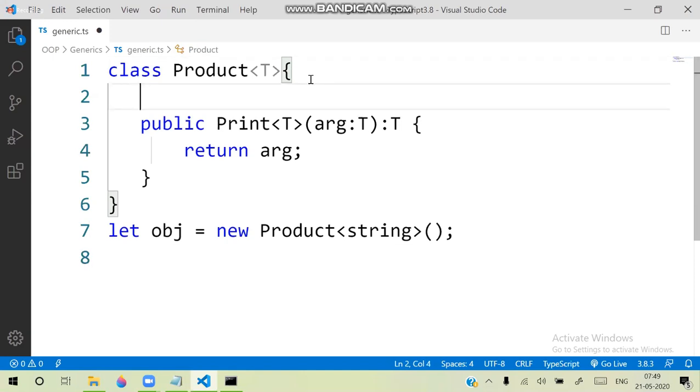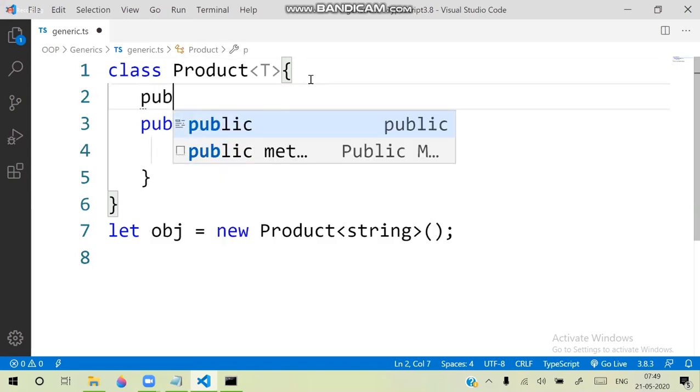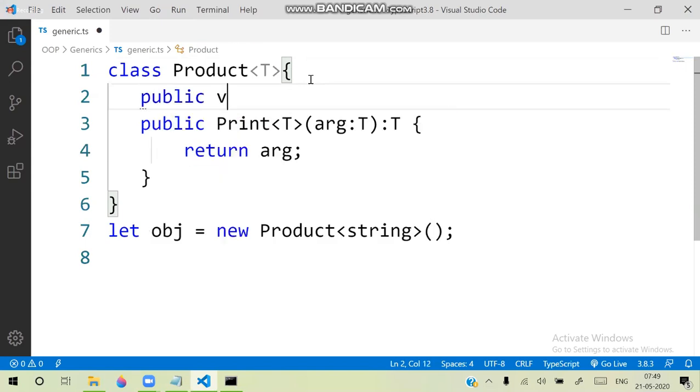I'm declaring some value here. Suppose I'm configuring a value, public, some value, and this value is generic type. This value is configured as generic type. And we are configuring everything as a generic type and returning it, right?